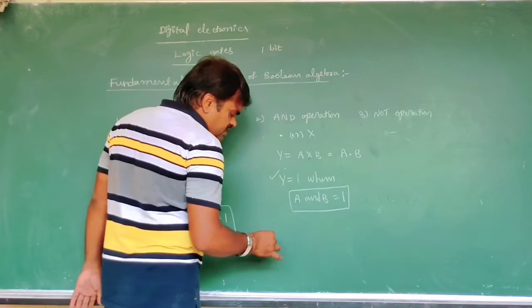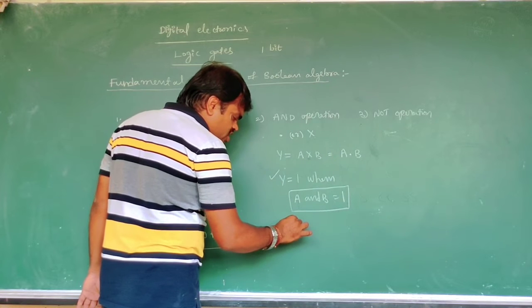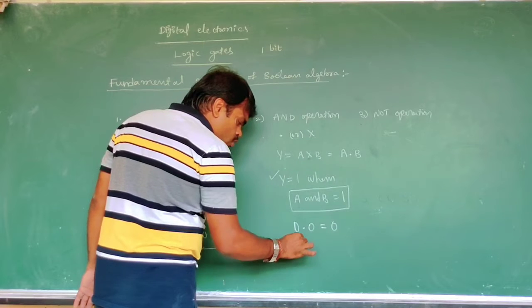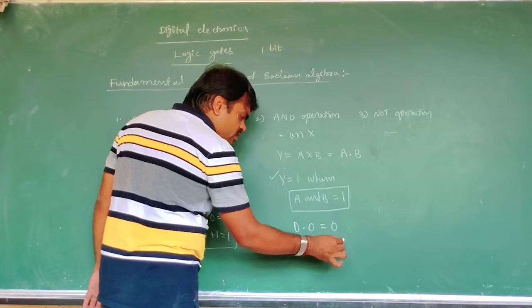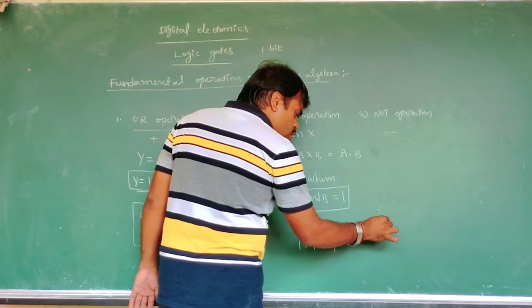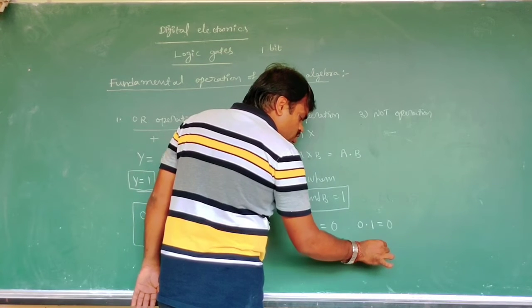That means the expression of AND operation is: 0 dot 0 is 0, 1 dot 1 is 1, 0 dot 1 is 0, and 1 dot 0 is 0.